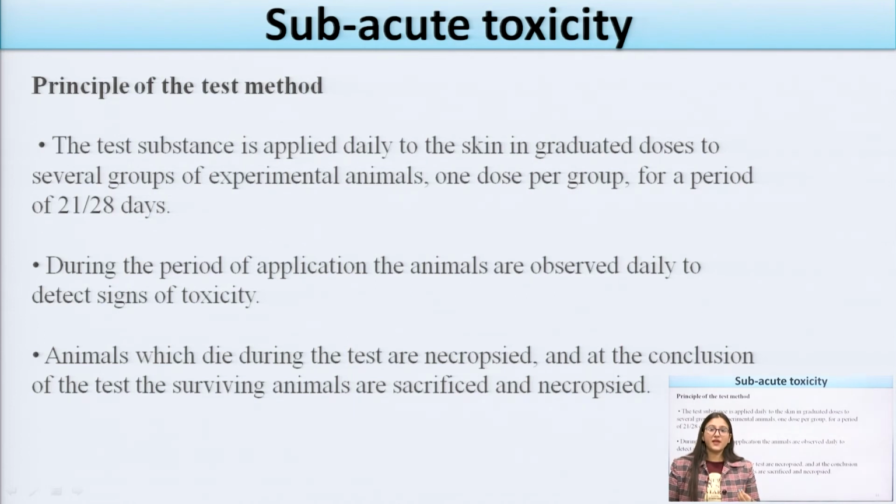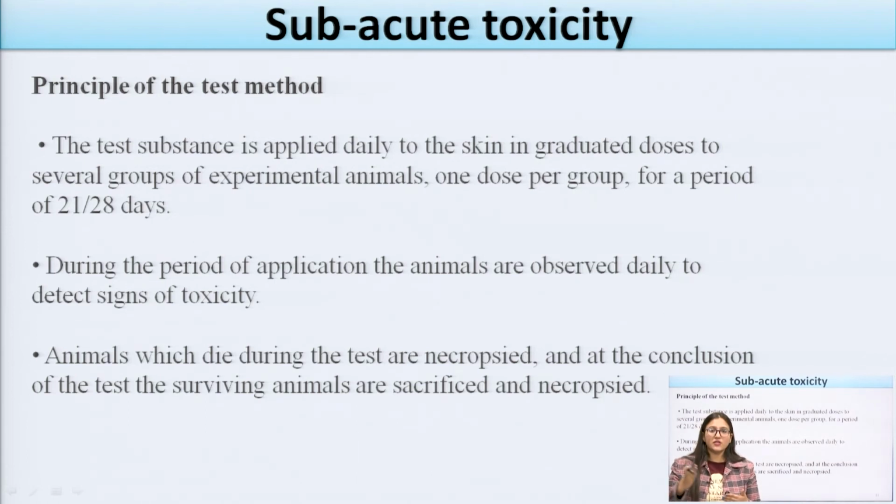For example, if we are conducting a toxicity study for dermal products in any species, we have to apply those lotions or drugs to the animals for at least 21 to 28 days, and during the period of application we have to observe the daily effect.